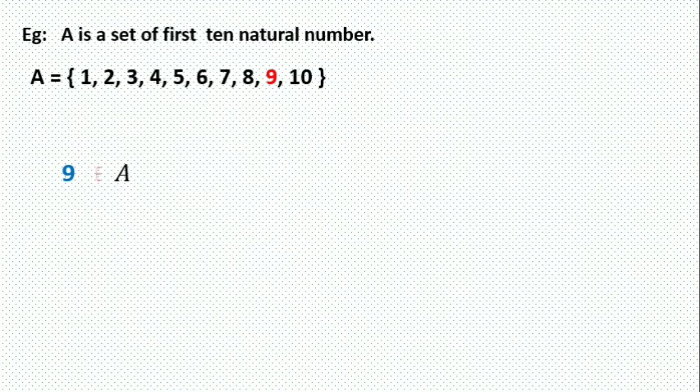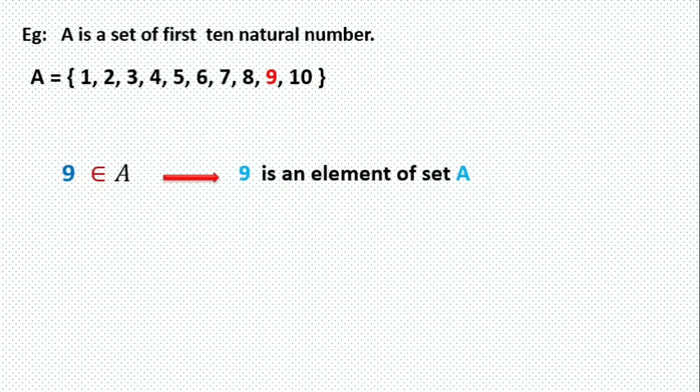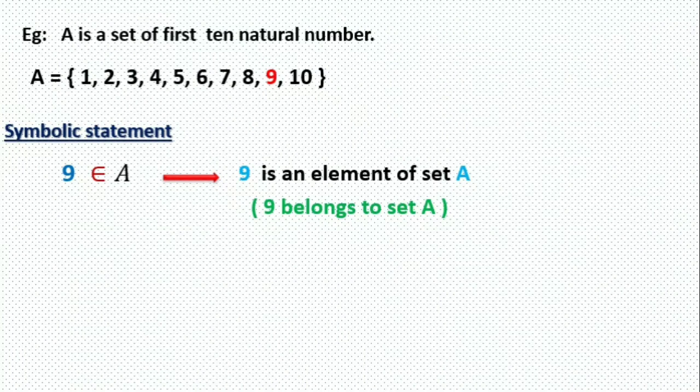We will write it like this: 9 belongs to set A. It means 9 is an element of set A. So how to write it in words? 9 is an element of set A. Similarly, we can write 9 belongs to set A. The meaning of both statements is the same. So the first statement, 9 belongs to, is the symbolic statement and this one is the word statement.